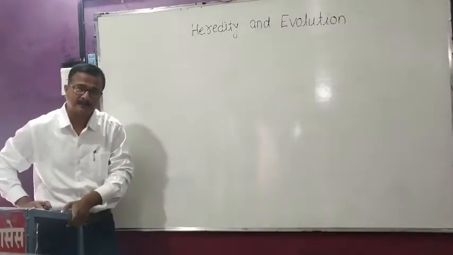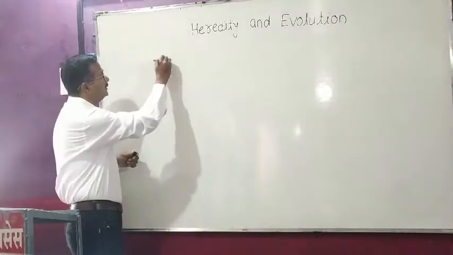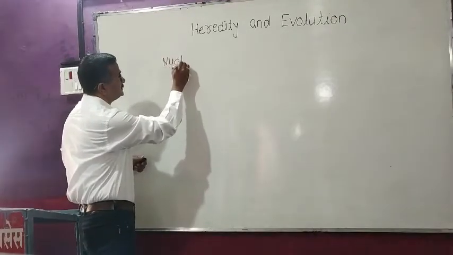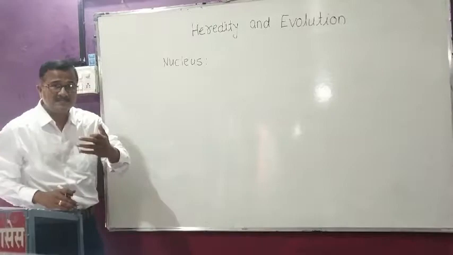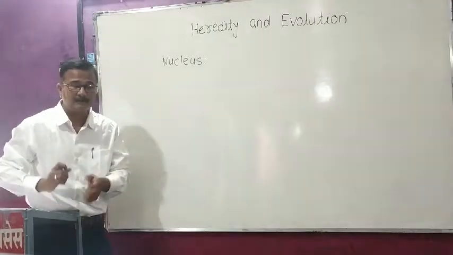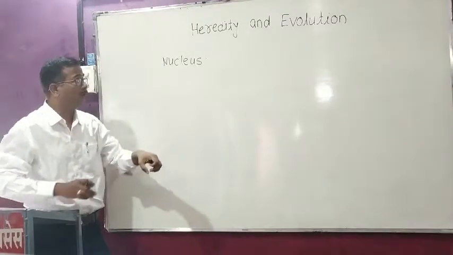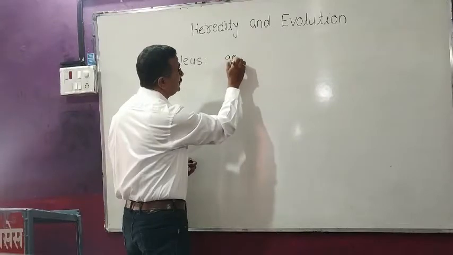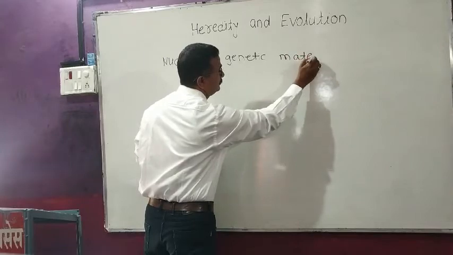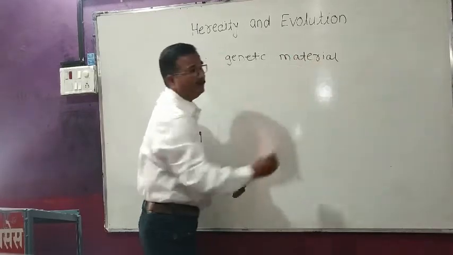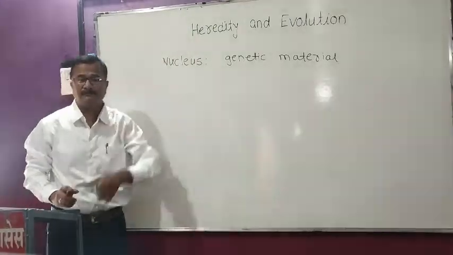Among them, there is one important organelle termed the nucleus. We learned the nucleus controls the activities of the cell. Nucleus is important because it is related with the transfer of genetic material, which means the nucleus is related with heredity.